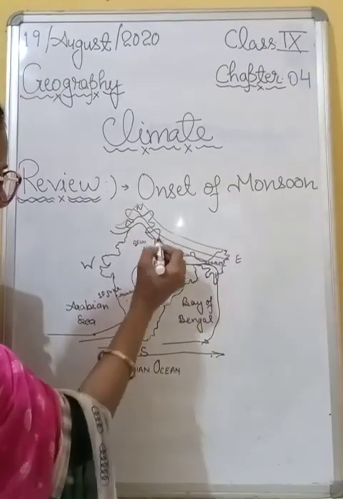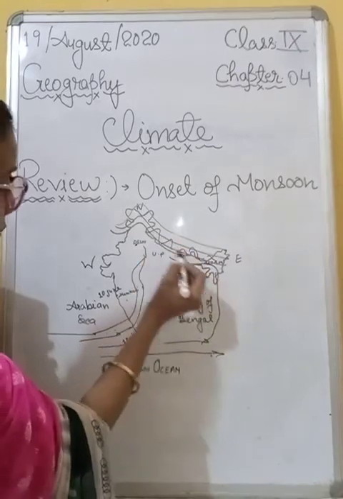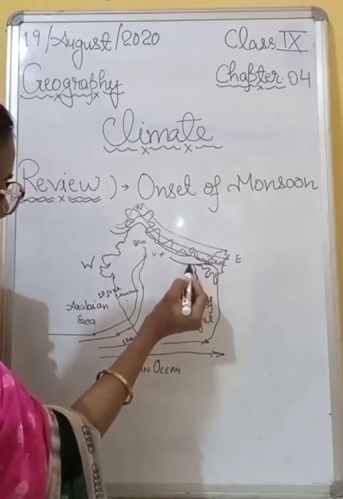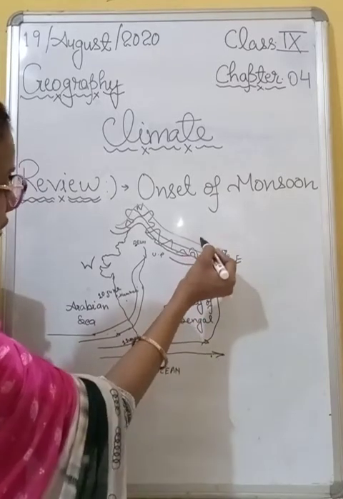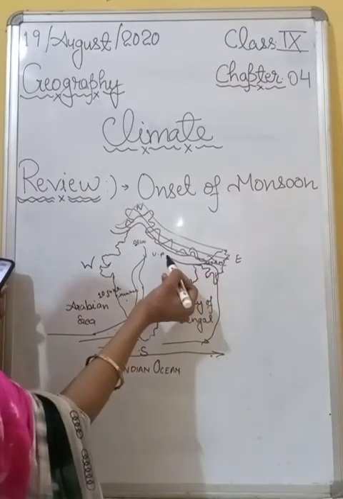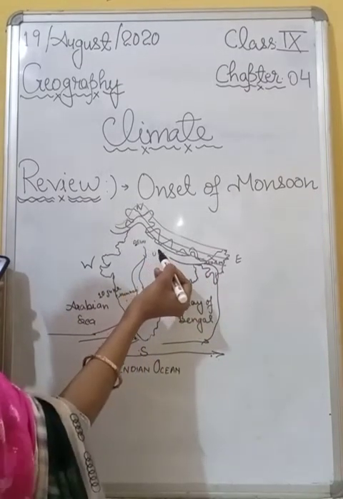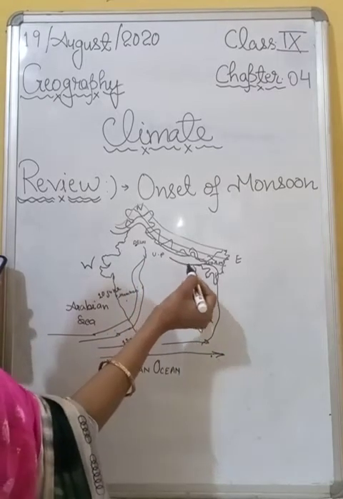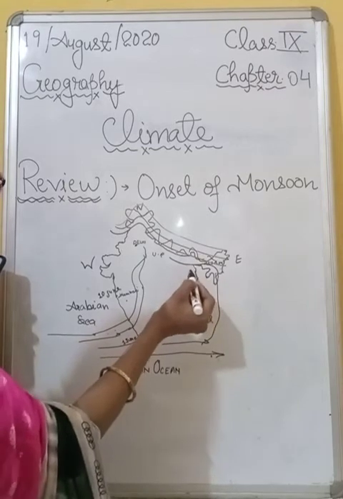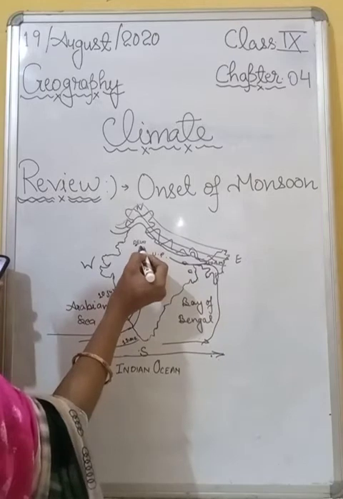As you know very well, here you can see small hills and mountain ranges. That's why this second branch of monsoon is unable to cross these regions. All right, that's why it gets deflected towards the west, and thus it gives rainfall in areas of whole West Bengal, Bihar, UP and Delhi.